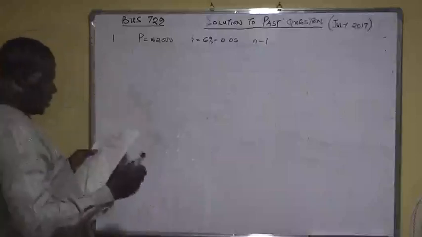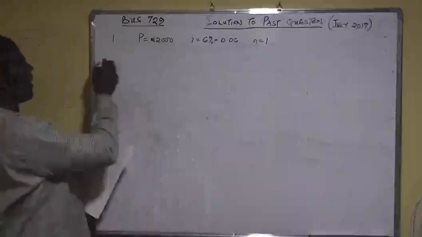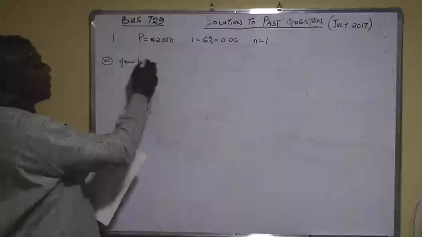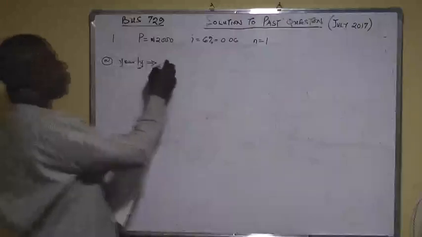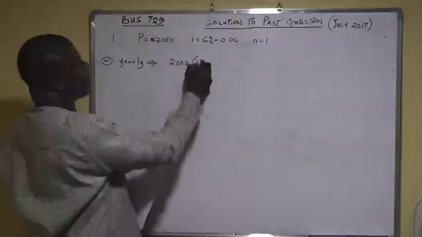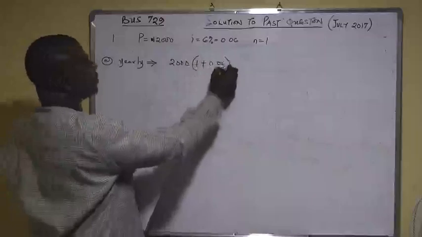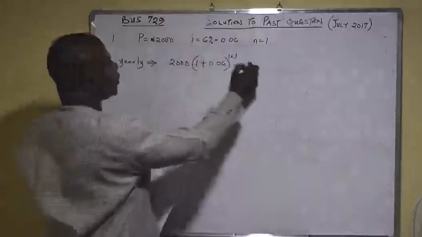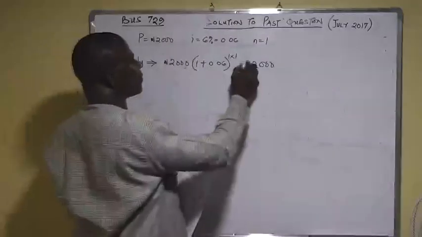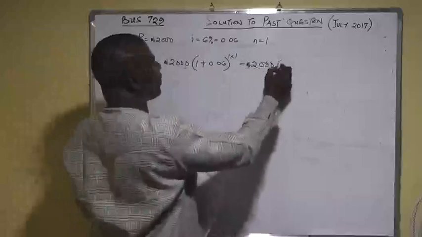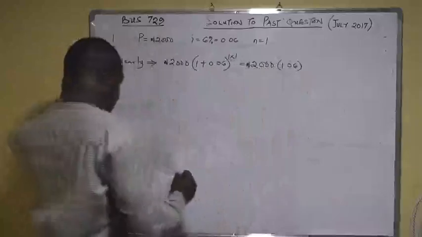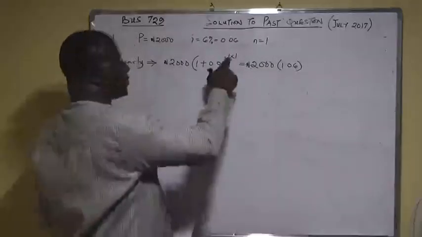So if interest is compounded yearly, you are going to have 2,000 into 1 plus 0.06 raised to power 1 times 1, which is the same thing as 2,000 naira into bracket 1.06. 1 raised to power 1 is the same thing as 1 times 1, which is 1.